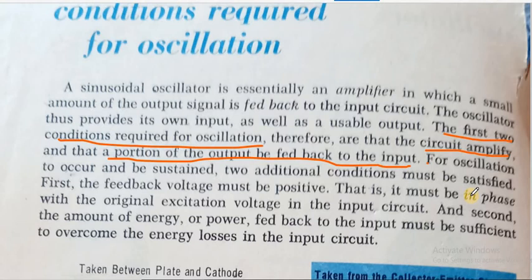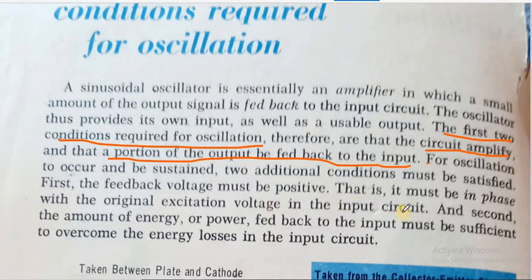The signal retains the same form as it was formed initially. There should not be any damping in it. So for oscillation to occur and be sustained, two additional conditions must be satisfied. First, the feedback voltage must be positive. That is, it must be in phase with the original excitation voltage in the input circuit.